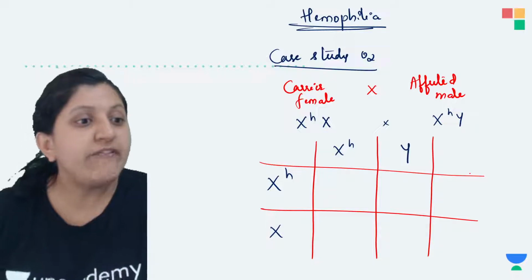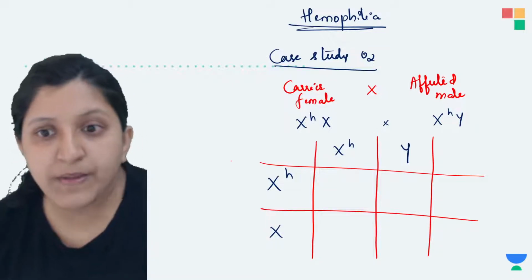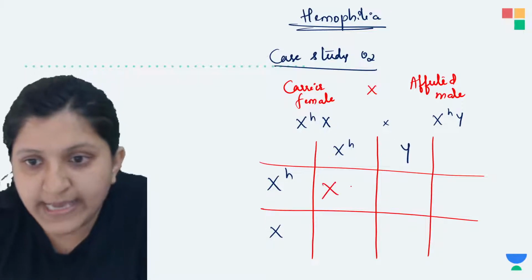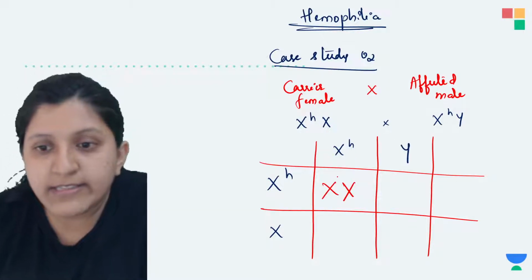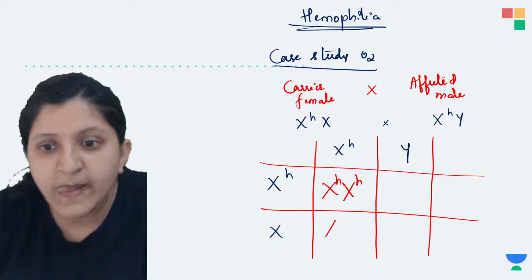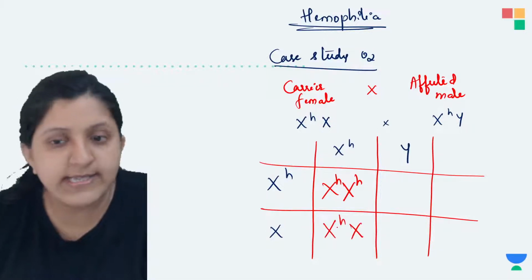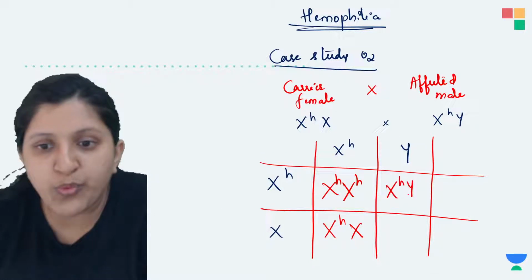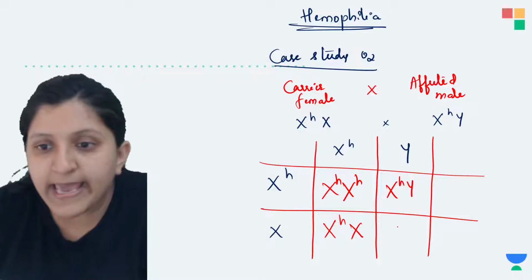Now in this case you can see two of the females. This is going to be XHXH, and both of them are affected. Here again you can see XHX, and in the other case it is XHY and one more is XY.